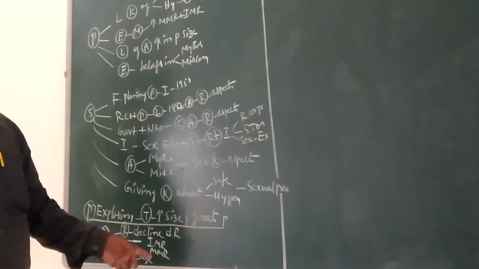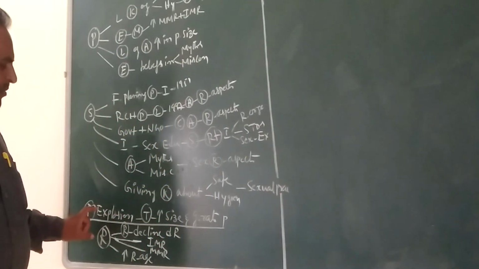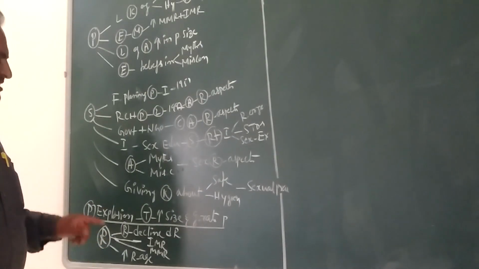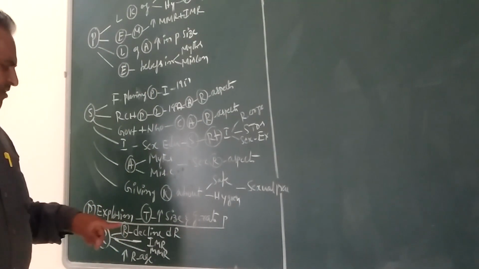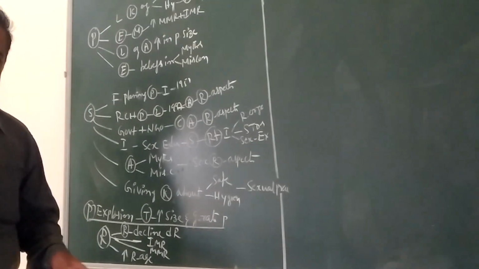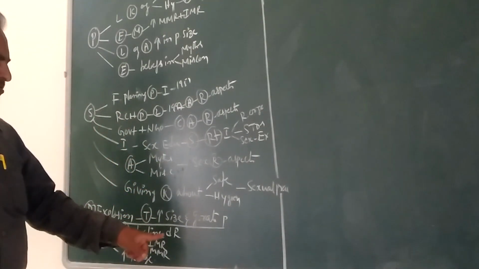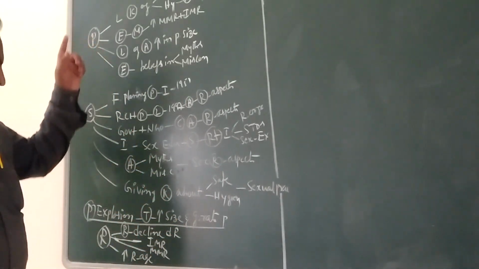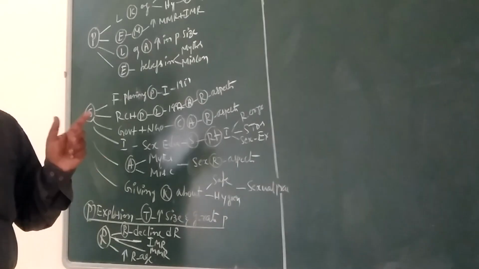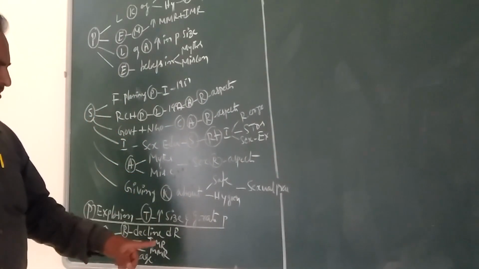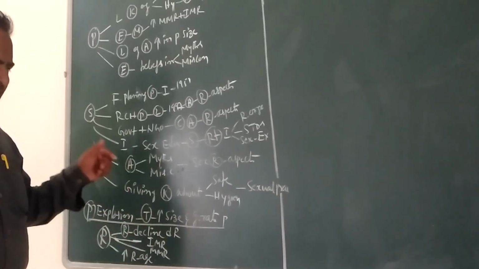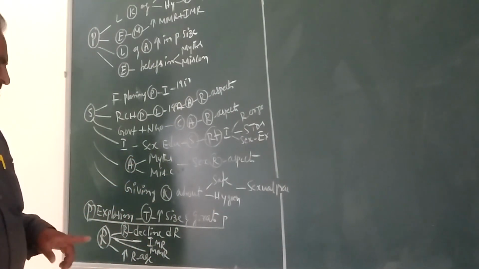The major reasons include rapid decline of death rate due to medical facilities, and declining infant mortality rate, which causes population explosion.